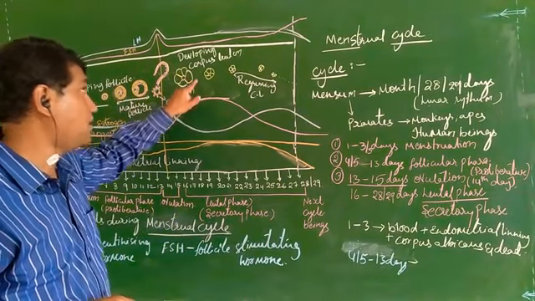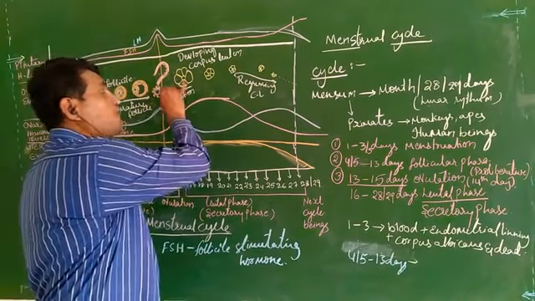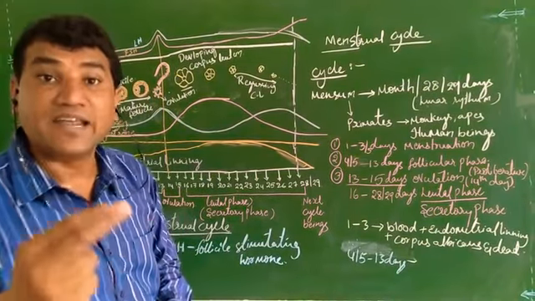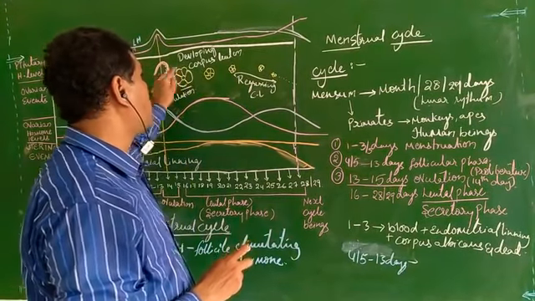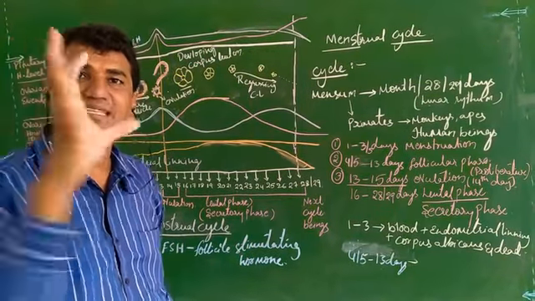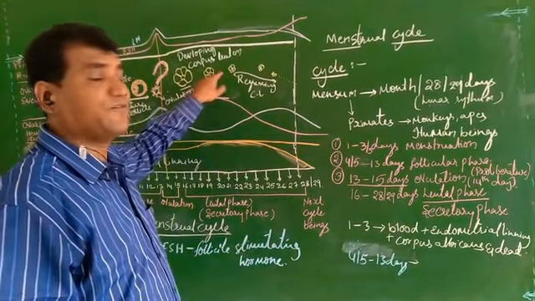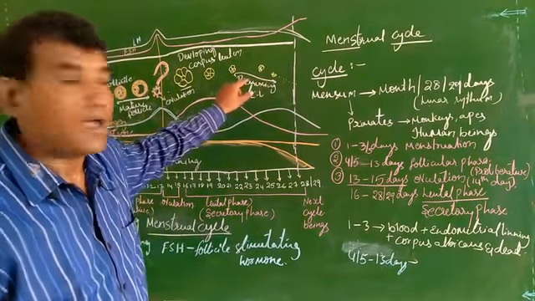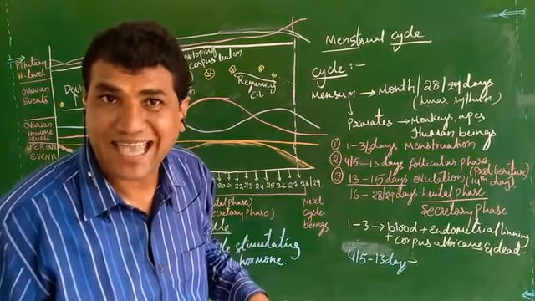This corpus luteum slowly, from the 15th day to the 28th or 29th day, will be regressing. Means the size will slowly go from the bigger side to the smaller side, that is, it has been shrinking. As a result of this shrinkage, the regressed corpus luteum is called corpus albicans.